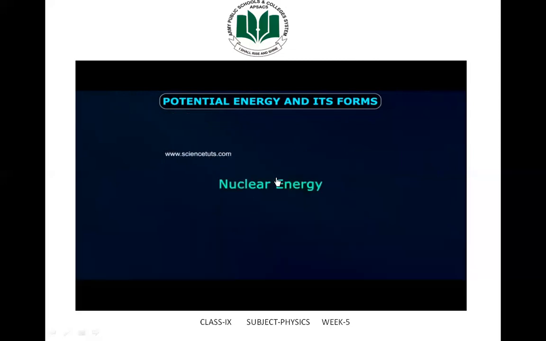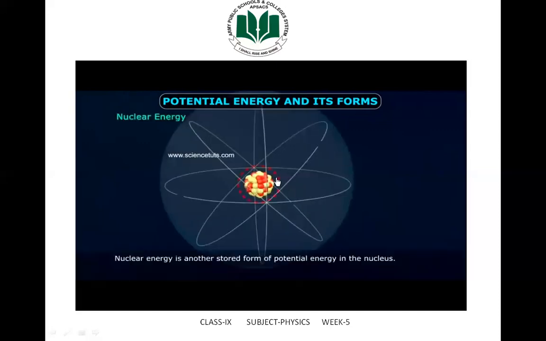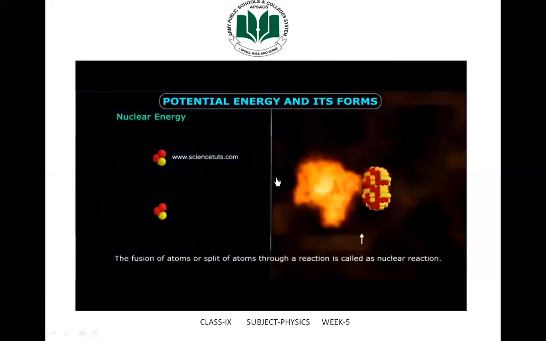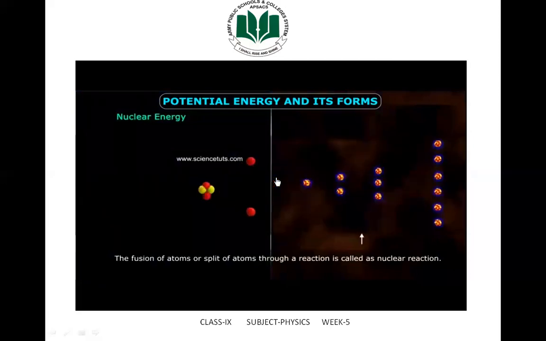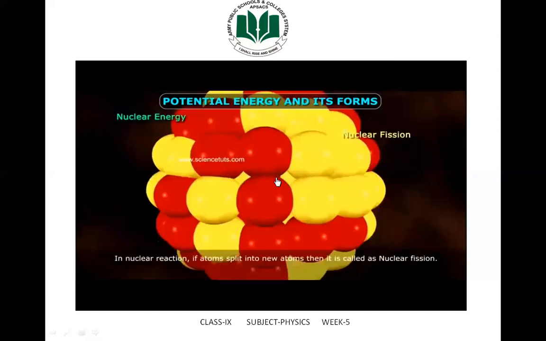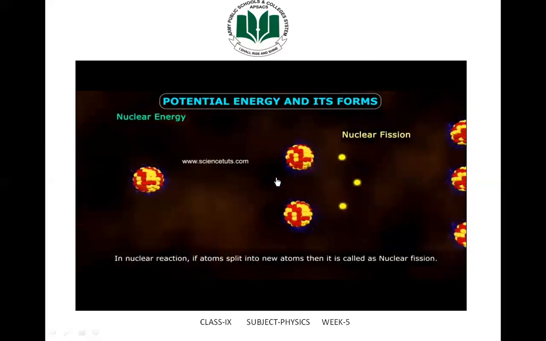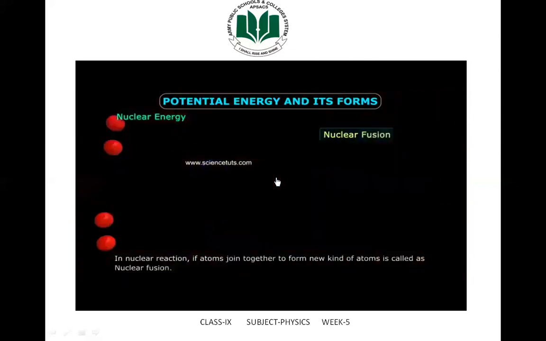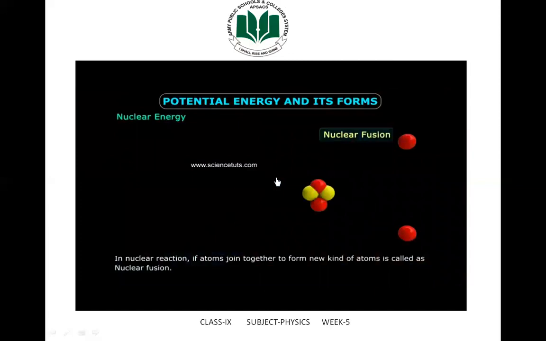Nuclear energy is another stored form of potential energy in the nucleus. The fusion of atoms or split of atoms through a reaction is called a nuclear reaction. In a nuclear reaction, if atoms split into new atoms, then it is called nuclear fission. If atoms join together to form a new kind of atoms, it is called nuclear fusion.